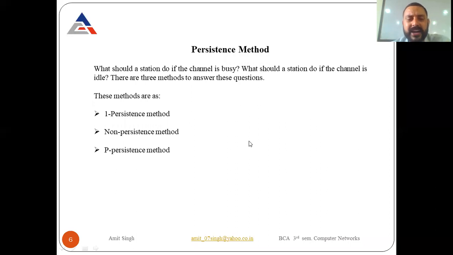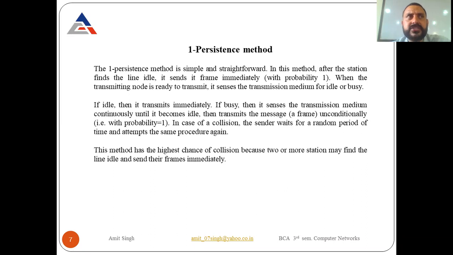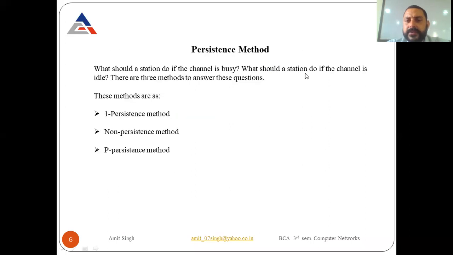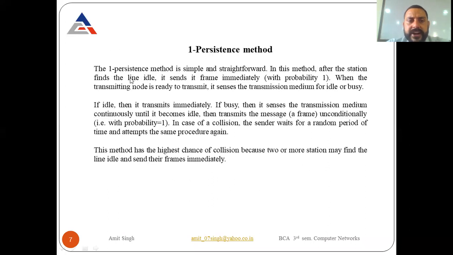So let's start with the first method, the one-persistence method. The one-persistence method is simple and straightforward. In this method, whenever a station finds the line idle, it sends its frame immediately. Suppose you want to send your data and you are using the one-persistence method. Whenever you find the channel idle, you immediately send your packets with probability 1, that is the initial probability.